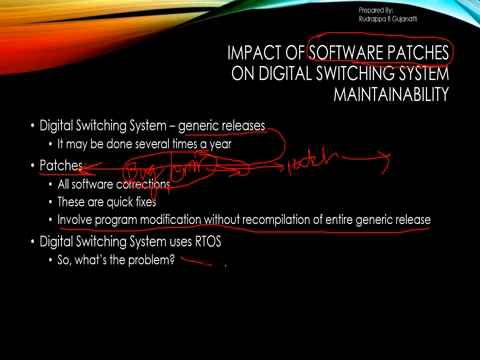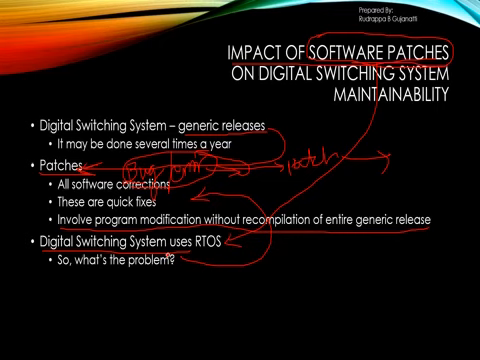This problem is relevant to the patches we have. So basically, what is the impact of software patches on digital switching systems which are using an RTOS? As the name specifies, RTOS is a real-time operating system. Why real time? The digital switching system has to operate in real time. Whenever a customer calls, the connection has to be established to the other end. So this all has to be done in real time.